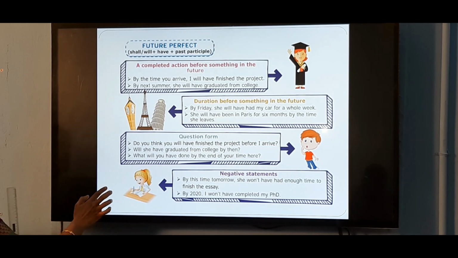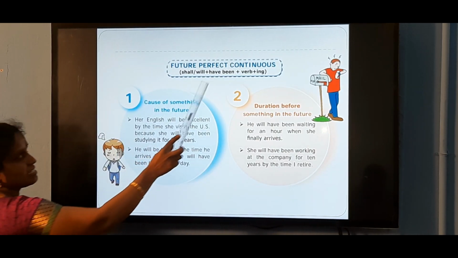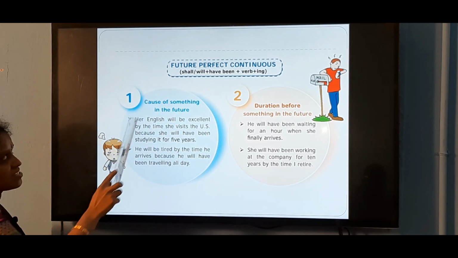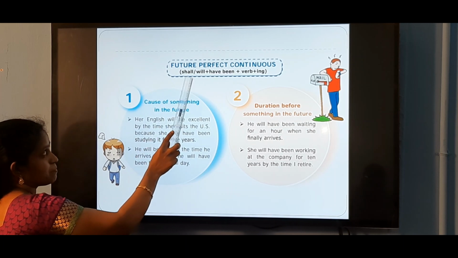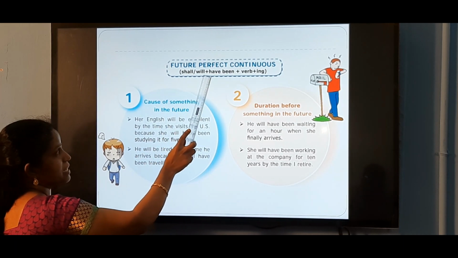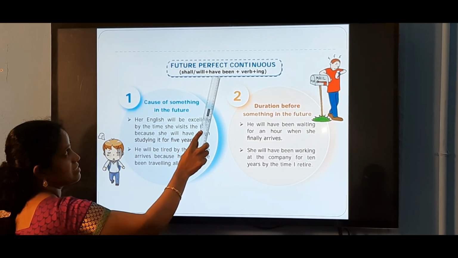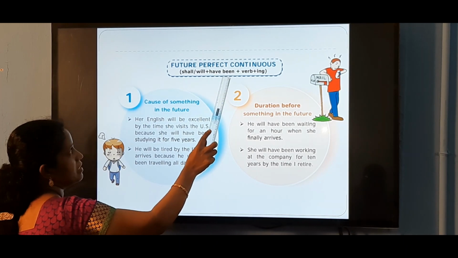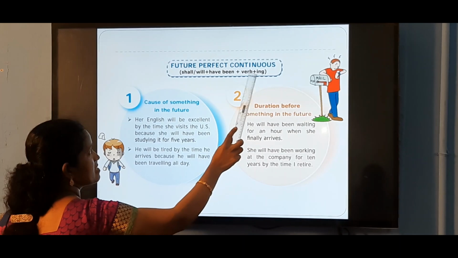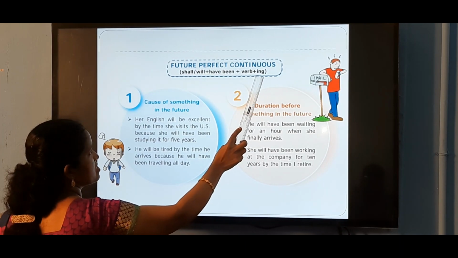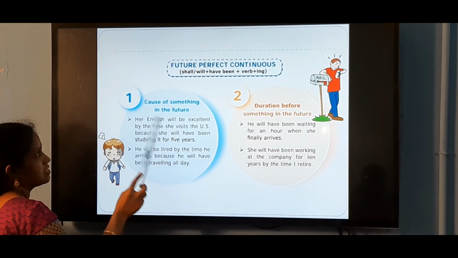The next is future perfect continuous tense. The structure of future perfect continuous tense is subject plus shall or will plus have been. It's a completed action, so have been, and the action is going on continuously, so we use the verb in the ing form, for something in the future.